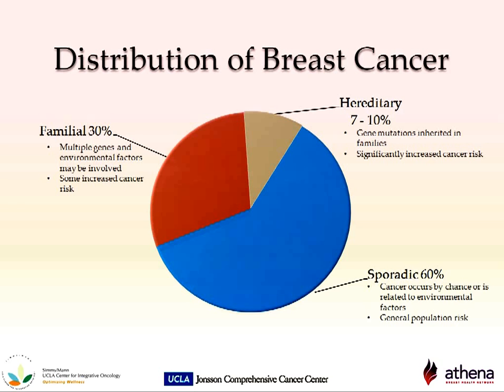The pie chart here shows the distribution of all breast cancer diagnoses. The blue section contains sporadic breast cancer. It is the largest section of the pie because most breast cancer diagnoses are sporadic and happen by chance. This risk is equivalent to the general population risk of 12%.